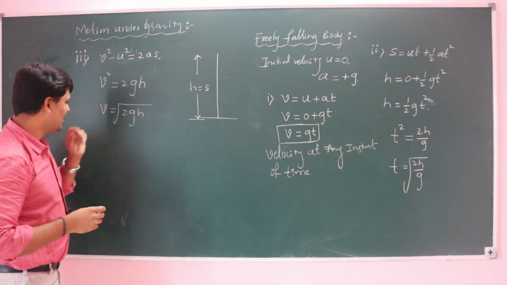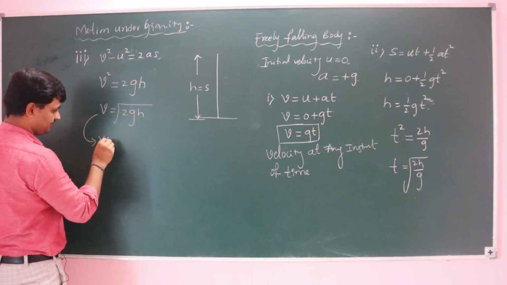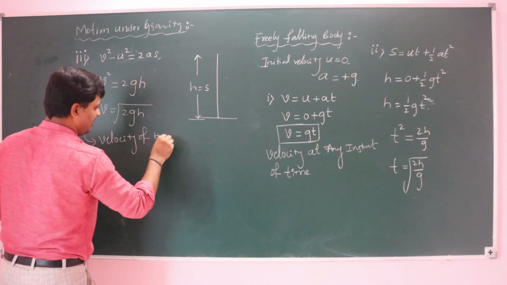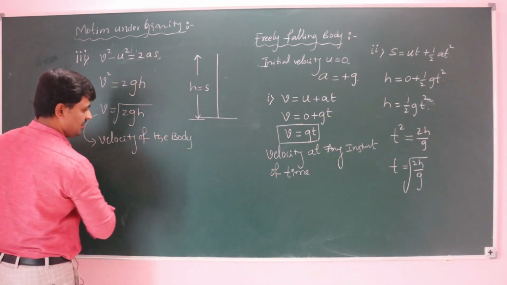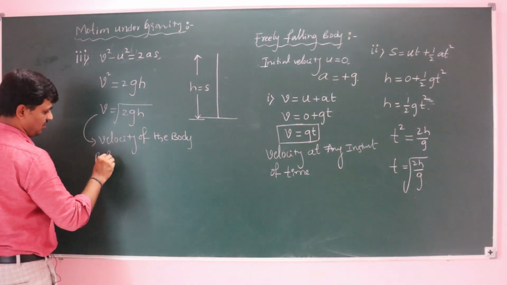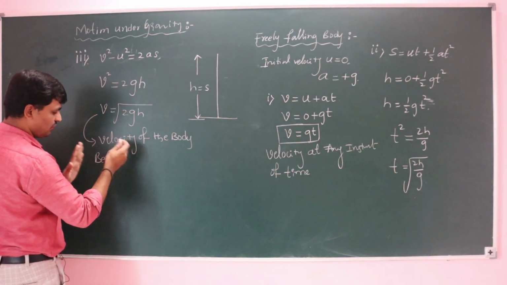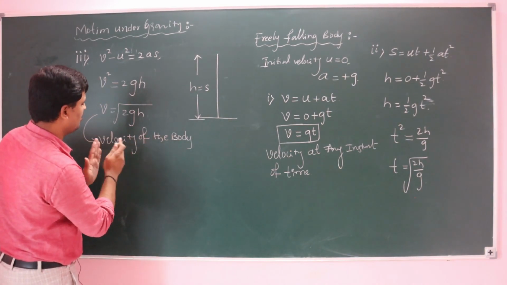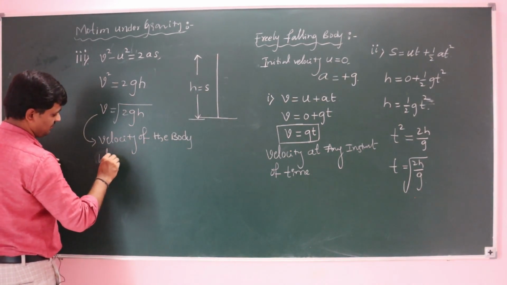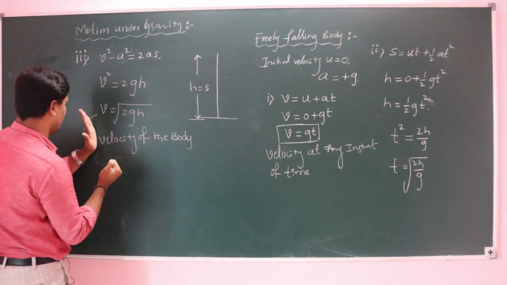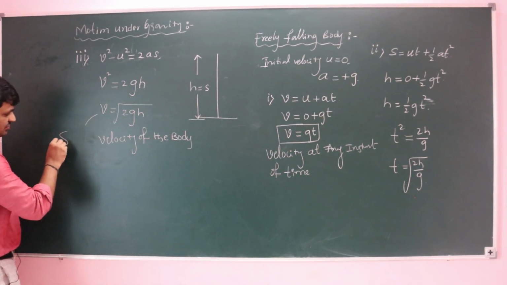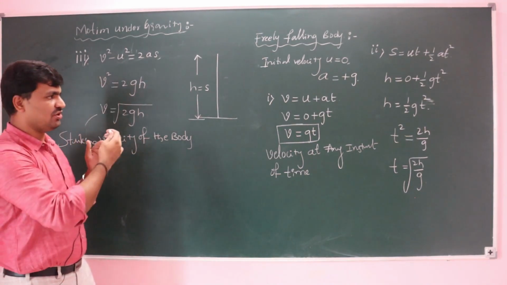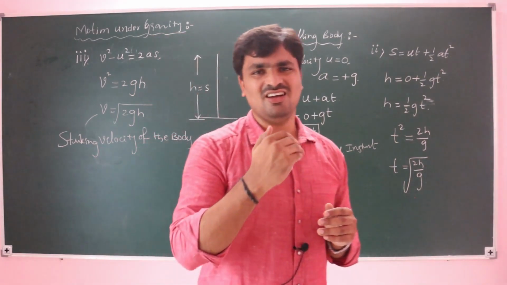This is the velocity of the body before striking the ground, that is, the velocity with which the body strikes the ground. Simply put, the striking velocity of the body.